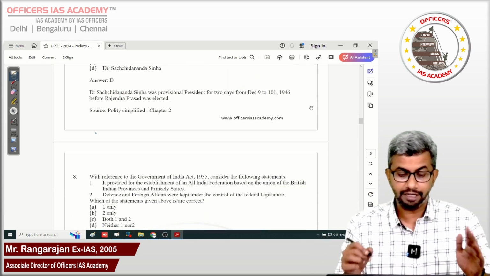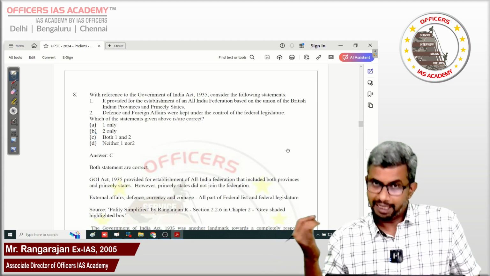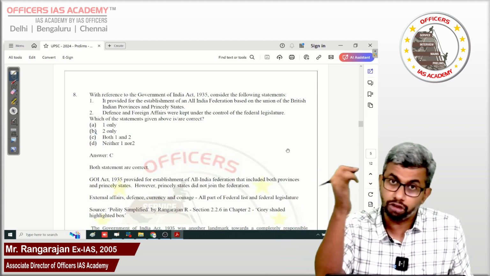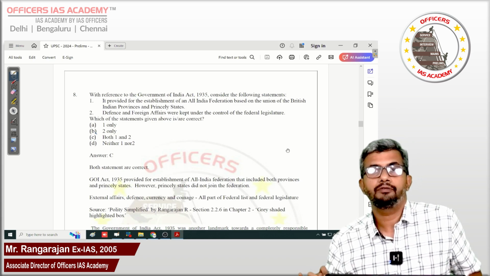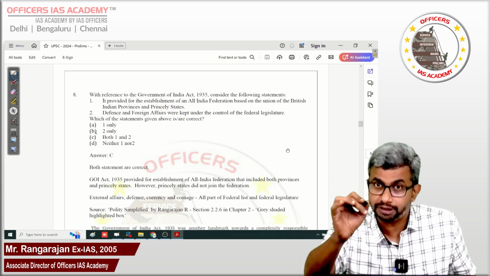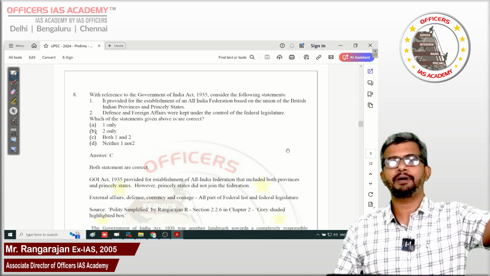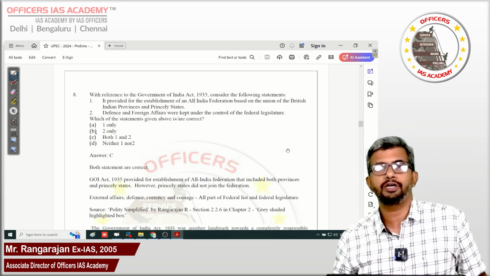Government of India Act 1935, it provided for establishment of an All India Federation of the British provinces and the princely states. See, the princely states did not join the federation, but the Act provided for both of them to be part of the federation. So the first statement is correct. And defense and foreign affairs definitely were part of the federal list, and only by the federal legislature or the parliament could they be enacted.